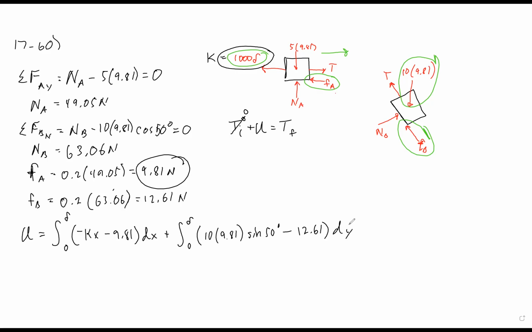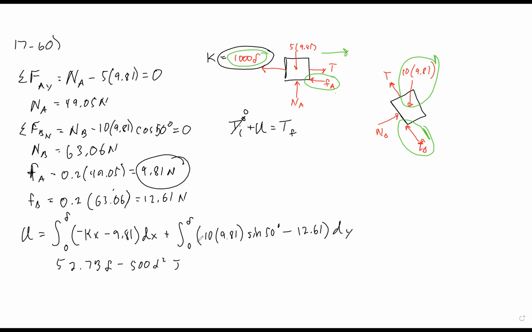This calculates out to be, practice your algebra, 52.73 delta minus 500 delta squared. And this is in joules. Okay, that is the function of the work as a function of distance.